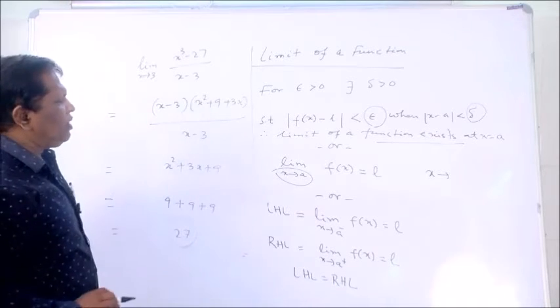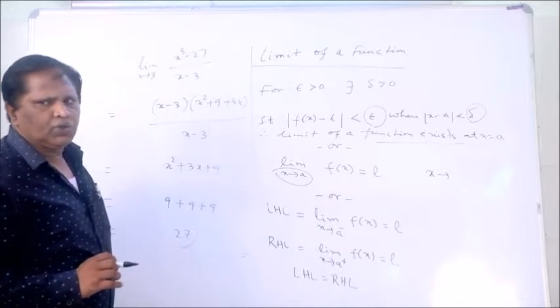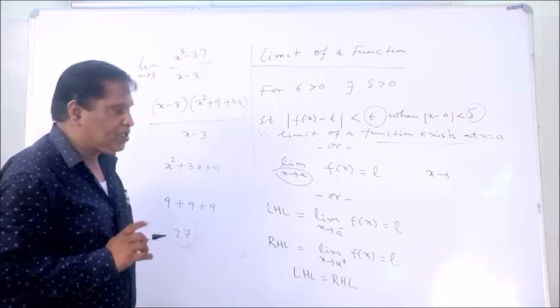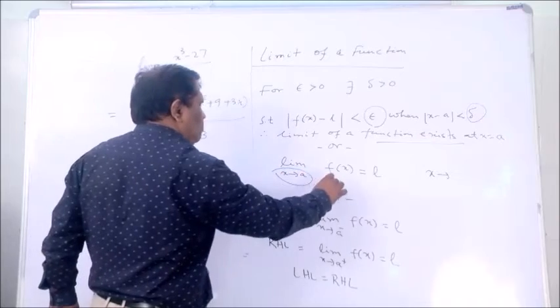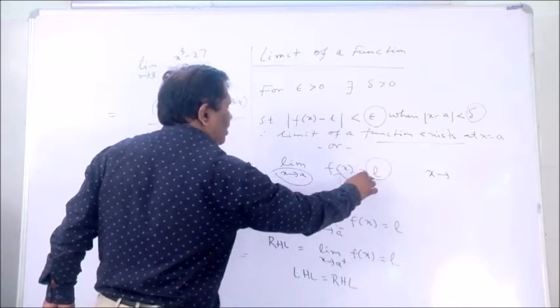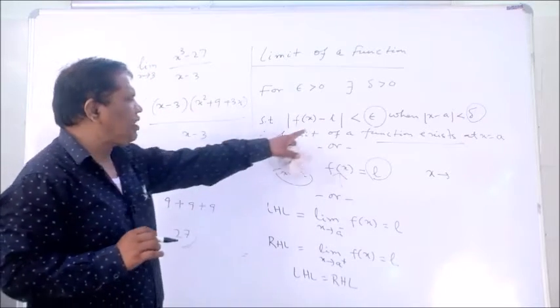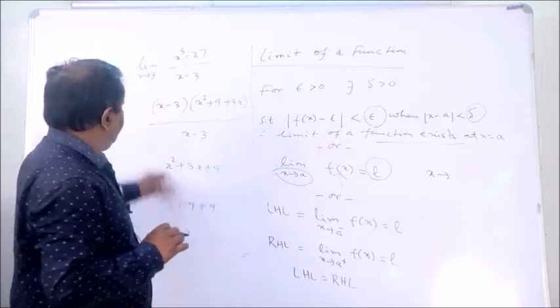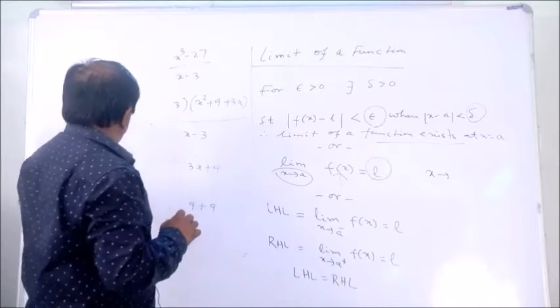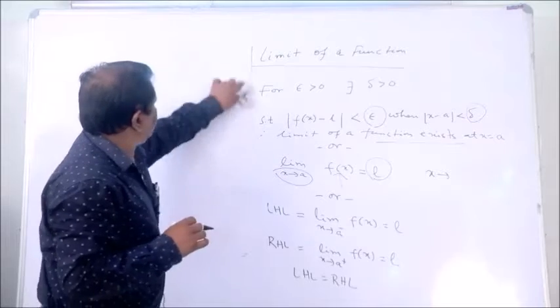Very easy methodology. The limit x tends to a means x not equals to a. But x not equals to a means we have to simplify the function first, then put x equals to a. Whenever the limit L exists, that's a limit of the function exists. Another way, another formula, we have to take.